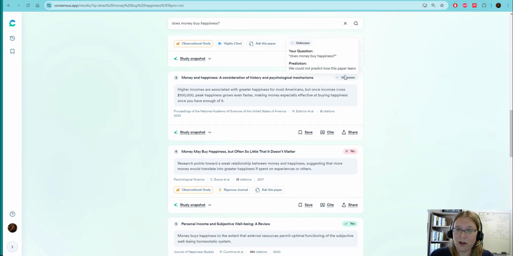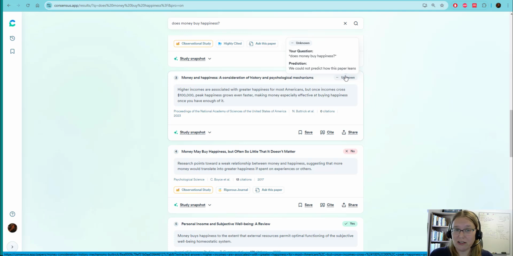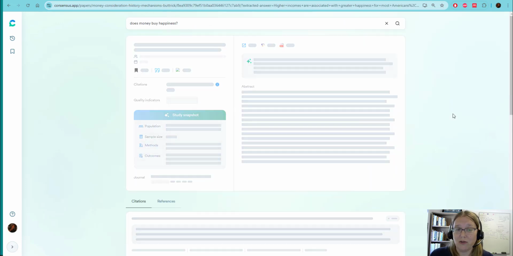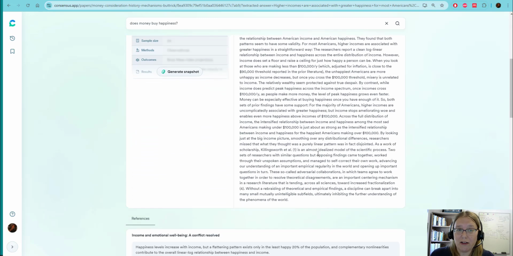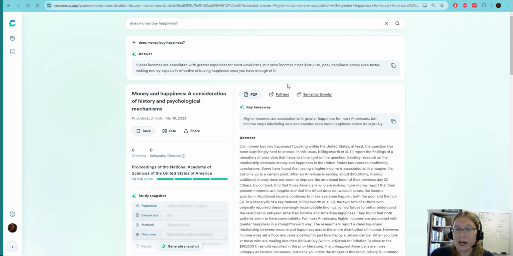I like how some of them are unknown, so we could not predict how this paper leans. You could look at those yourself, but it's recommending this high quality research that does exist, that you can actually get to, and when you click on the articles, it will give you links to the full text and the PDFs if they have it. And it gives you the abstracts so you can decide if you want to look at this. So this is just one. There's a lot of different tools like this that exist.